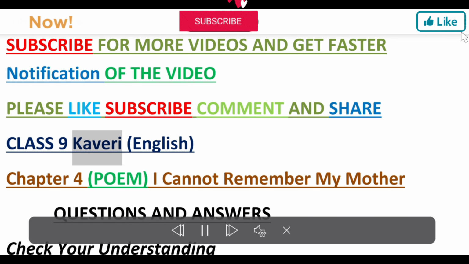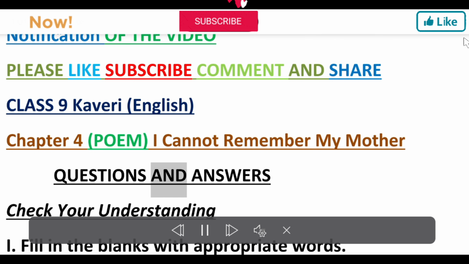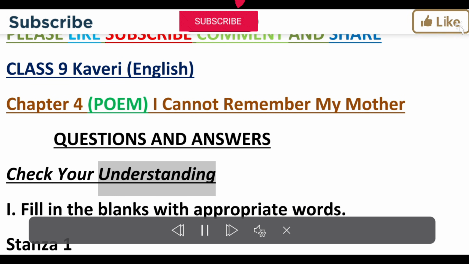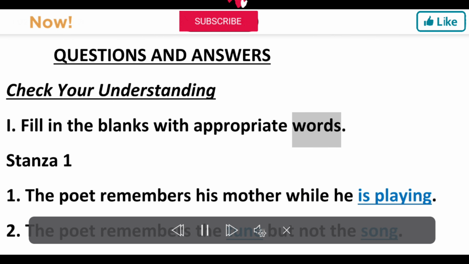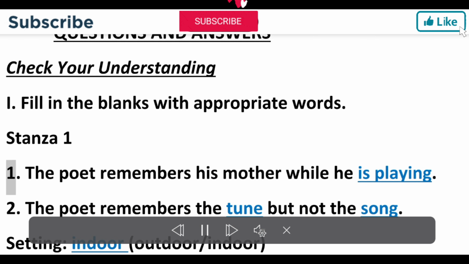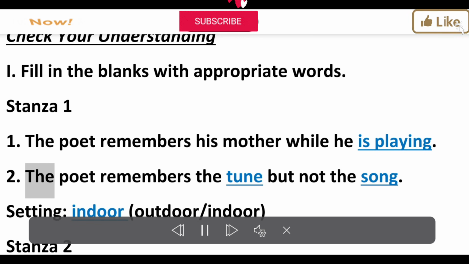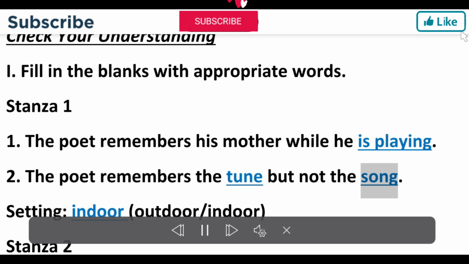Class 9 Kaveri, English. Chapter 4, Poem, I Cannot Remember My Mother. Questions and answers. Check your understanding. I. Fill in the blanks with appropriate words. Stanza 1. 1. The poet remembers his mother while he is playing. 2. The poet remembers the tune but not the song.